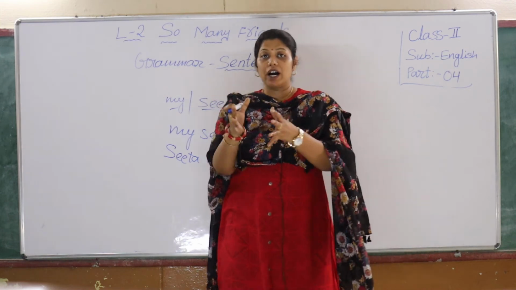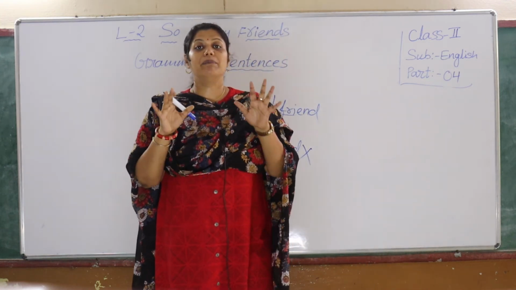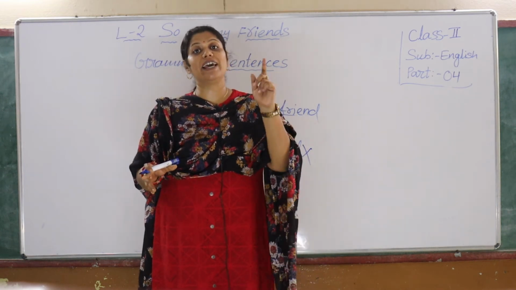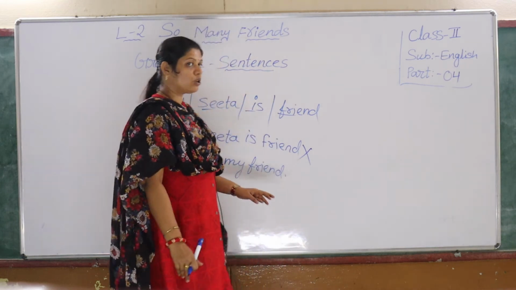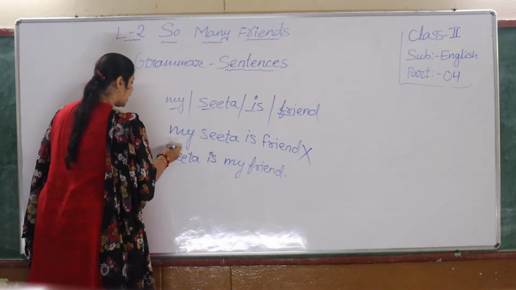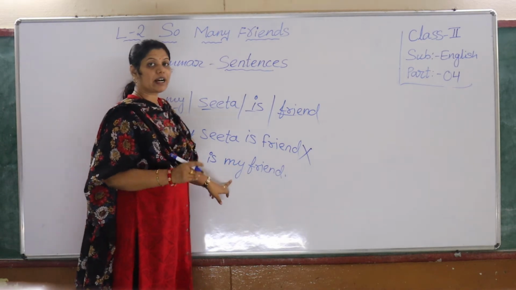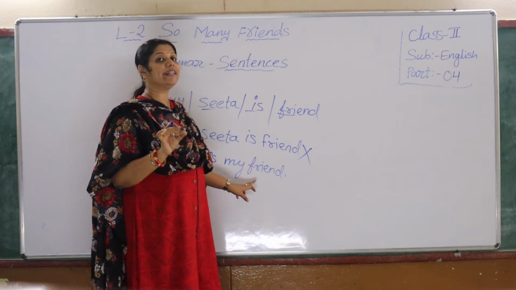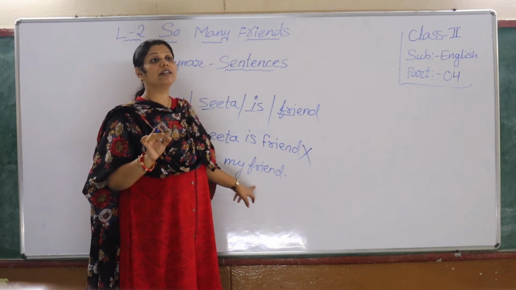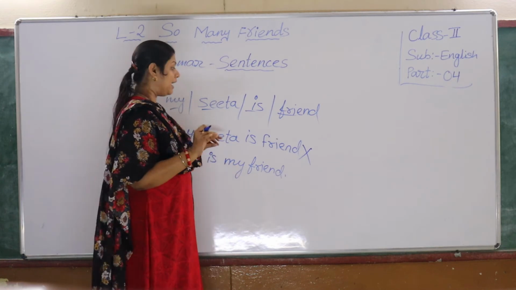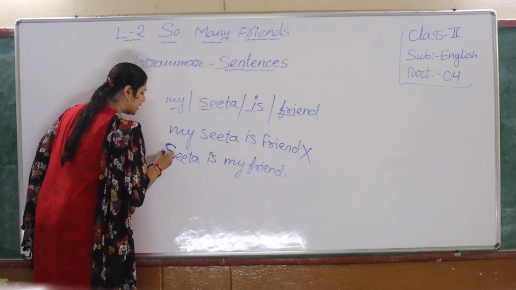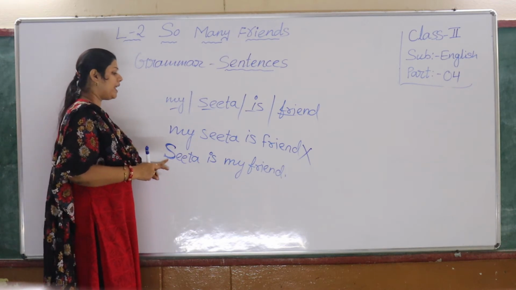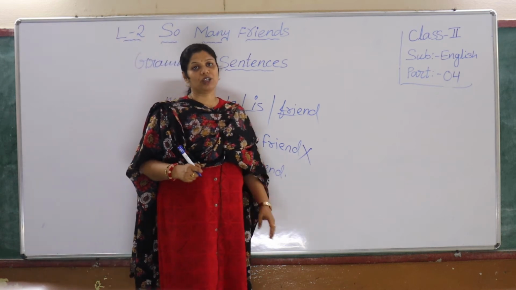When we put those words together, it should give us meaning. We should understand something from it. Then only we can call it as a sentence. Understand? So group of words when kept together to give a complete meaning, thought, we can understand something, then only it can be called as what? Sentence. And a sentence must start with a capital letter. Always remember, a sentence must start with a capital letter and end with a punctuation mark.